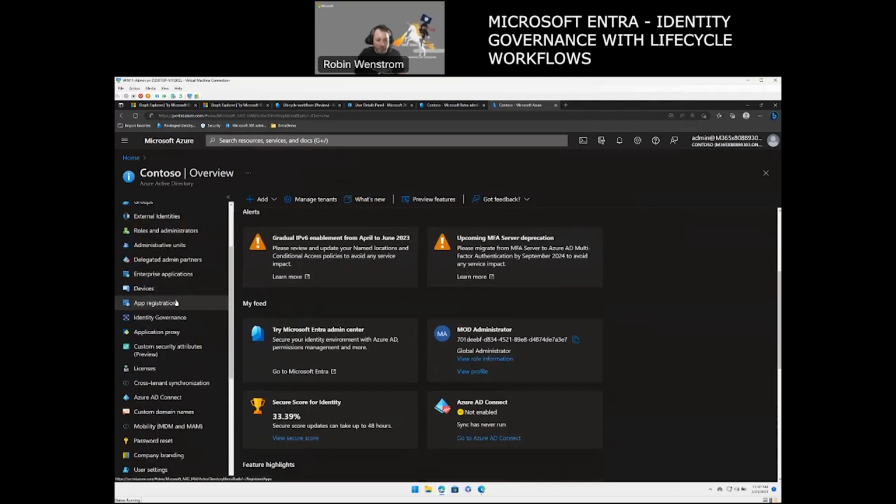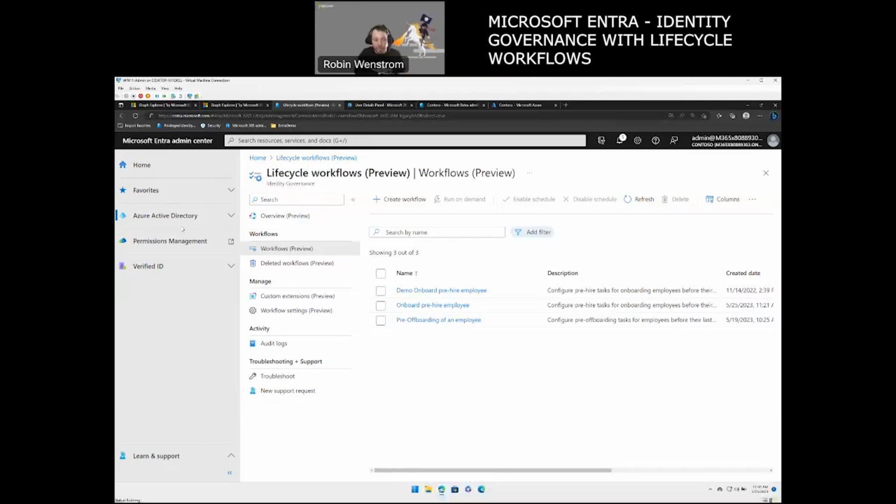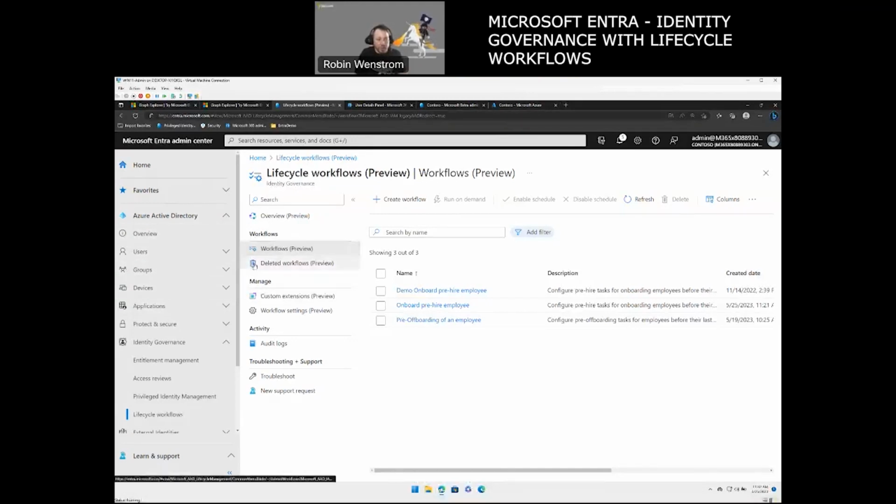So I have some stuff I can do here that I cannot do from the Entra portal. So it depends on what you're looking for as well. The Entra portal is specifically for your users, the groups, the devices, and then the Azure portal has a little bit more depending on what you need here.